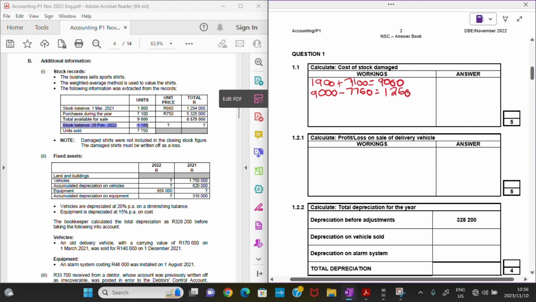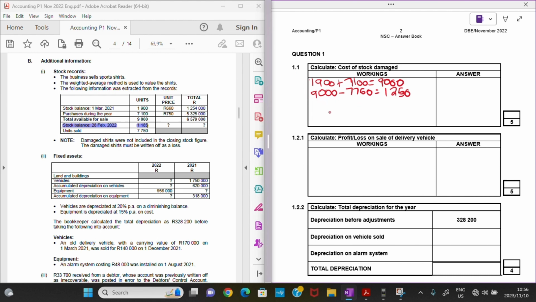So basically my stock balance was supposed to be 1,250, but we can see now that it is actually 1,185, which is less than the 1,250 that we should have at our disposal. So this tells us that now, some stock was damaged, as we've been told. So how will we know the number of units of stock that was damaged?